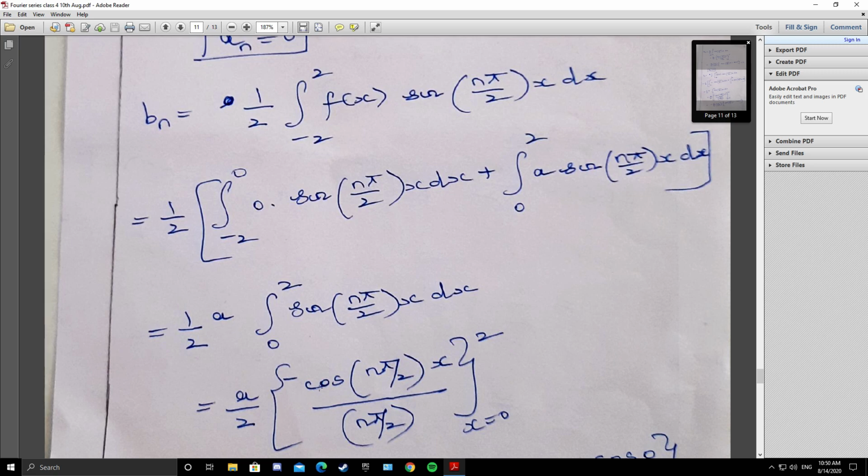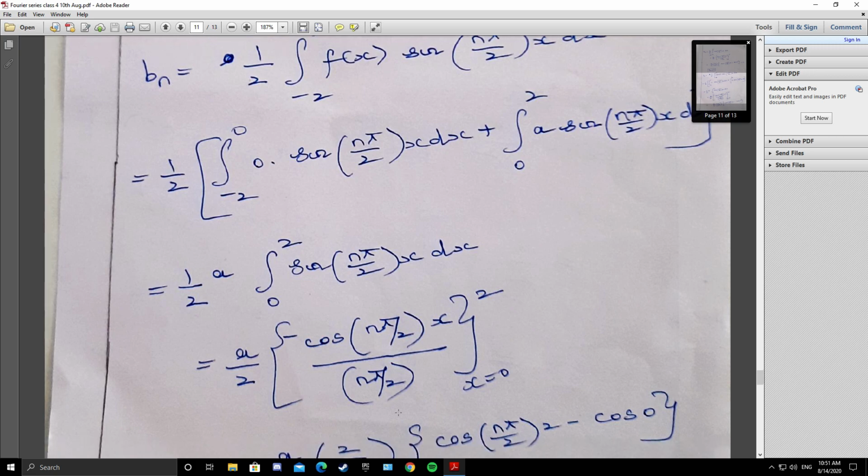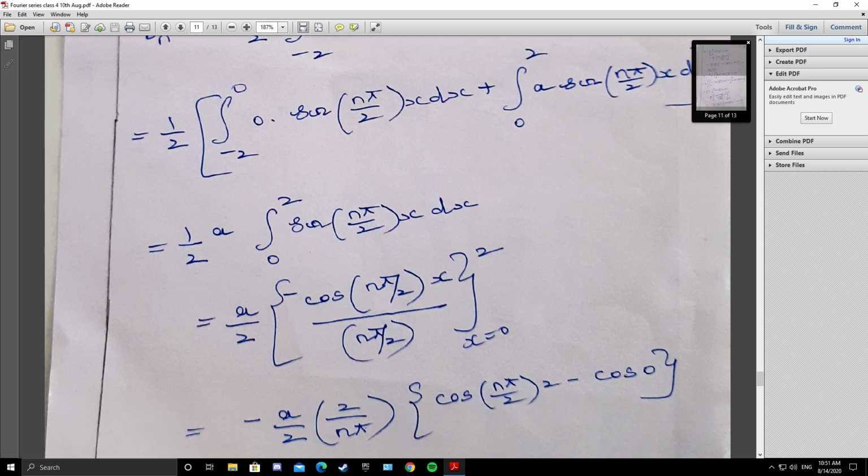So a by 2 minus cos of n pi by 2 x by n pi by 2. So a by 2, 2 by n pi into minus, I have taken it out. So minus a by 2, 2 by n pi, cos of n pi by 2 into 2 minus cos of n pi by 2 into 0.